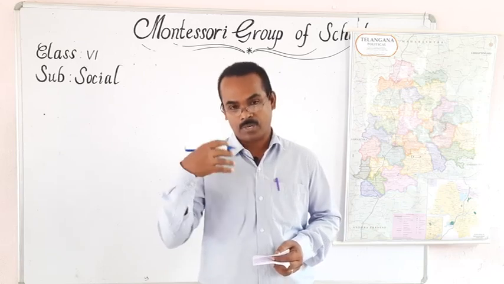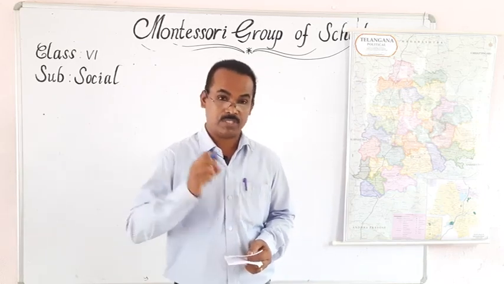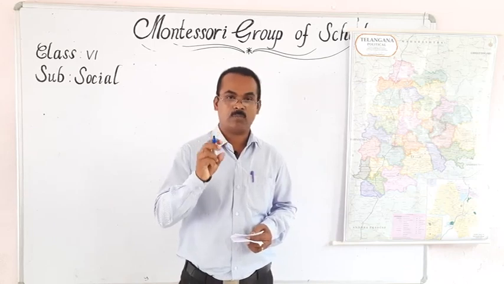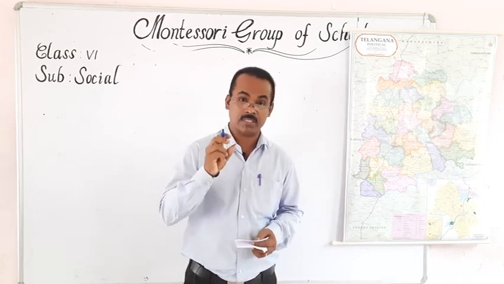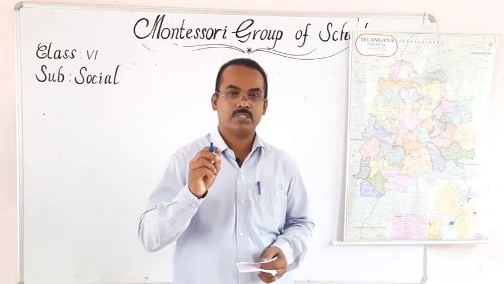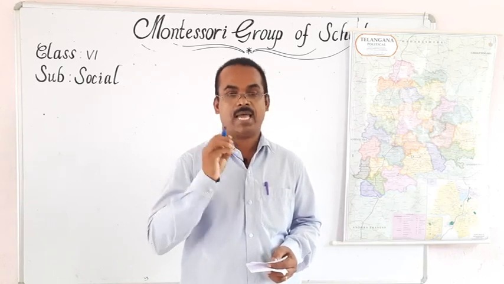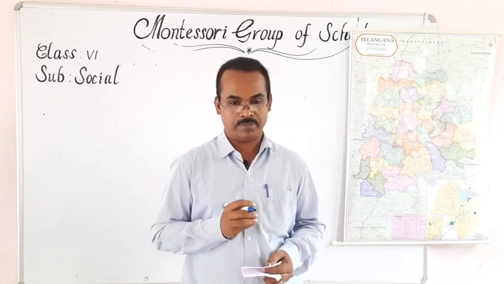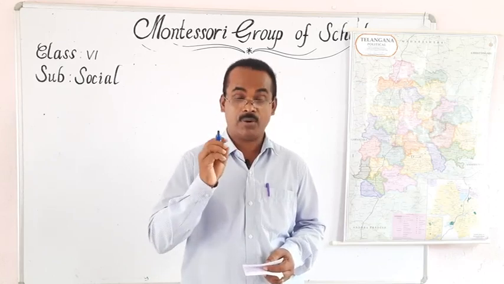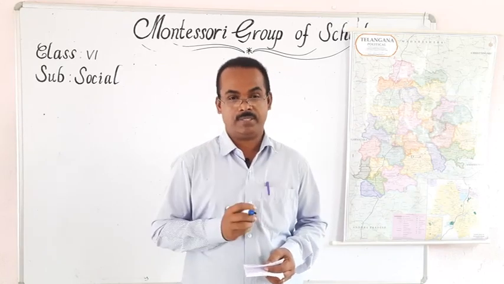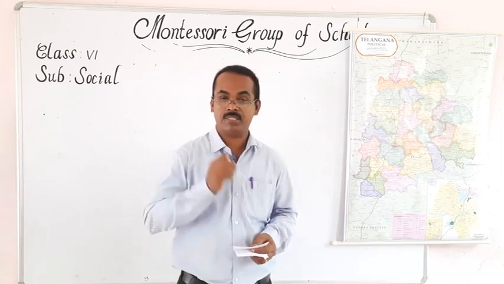Some activities are already completed, that is past events, that is also part of our study, history. It means social studies consists of all these activities of human beings. So it is a study of society, or man and his society.